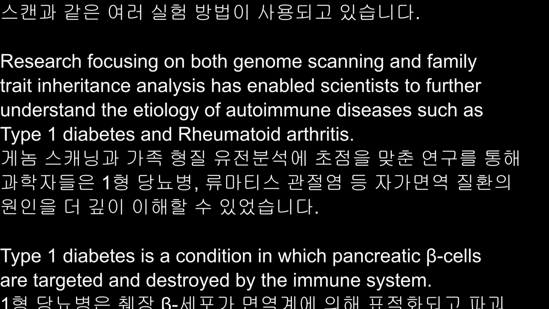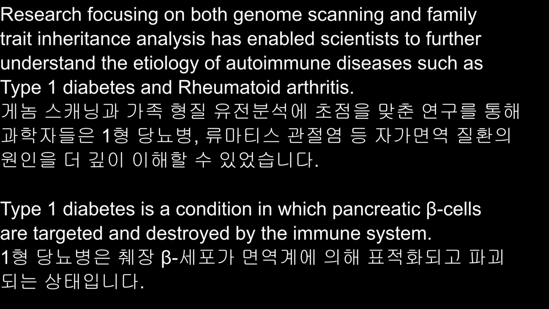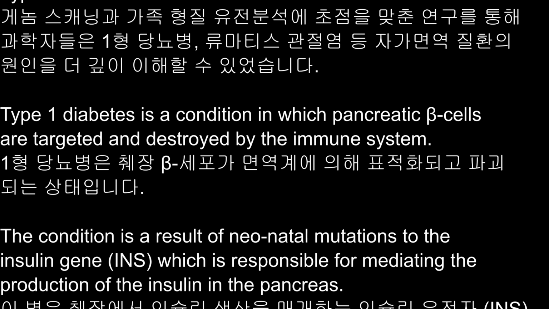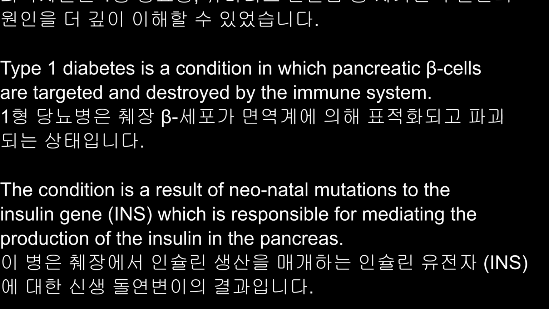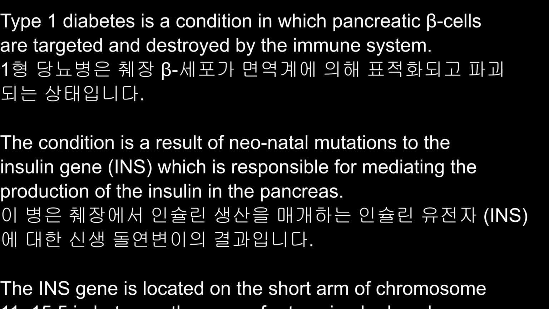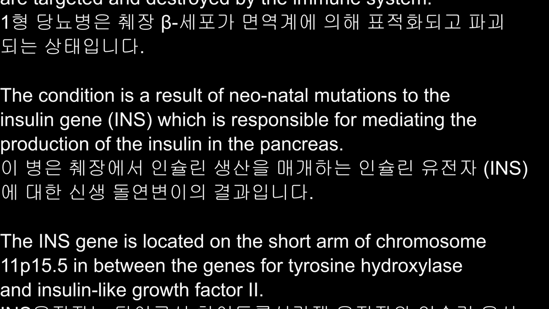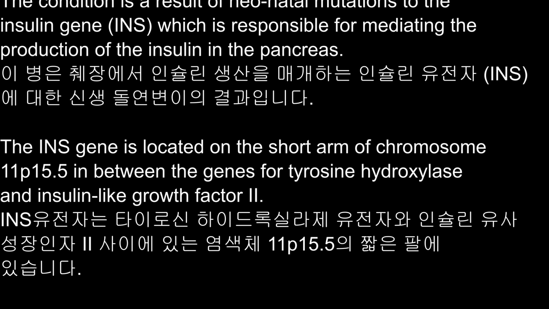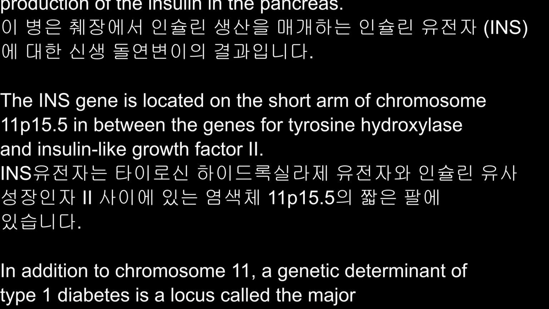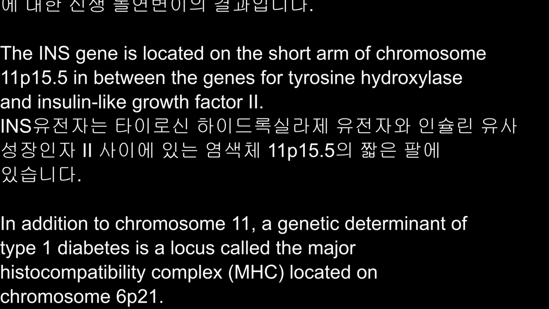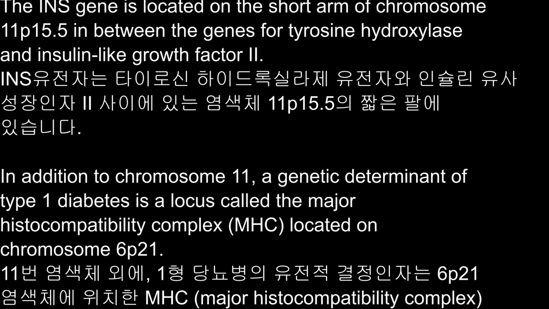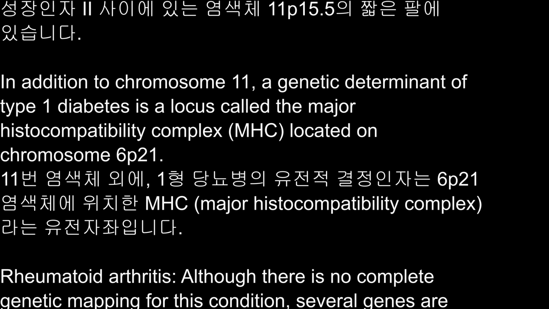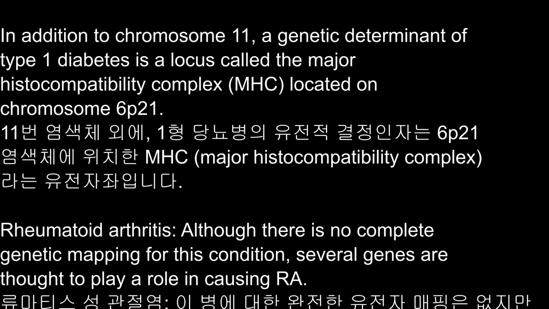Type 1 diabetes is a condition in which pancreatic beta cells are targeted and destroyed by the immune system. The condition is a result of neonatal mutations to the insulin gene, which is responsible for mediating the production of insulin in the pancreas. The INS gene is located on the short arm of chromosome 11p15.5 and between the genes for tyrosine hydroxylase and insulin-like growth factor 2. In addition to chromosome 11, a genetic determinant of type 1 diabetes is a locus called the major histocompatibility complex (MHC), located on chromosome 6p21.